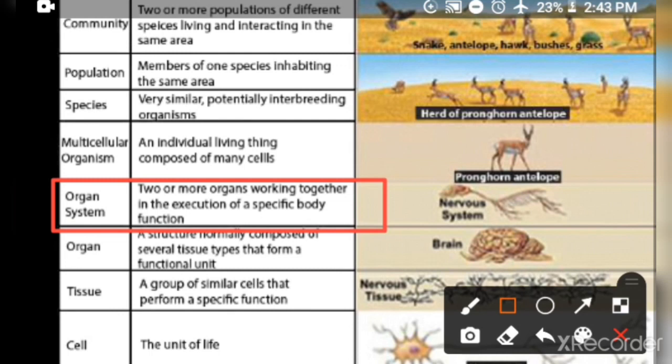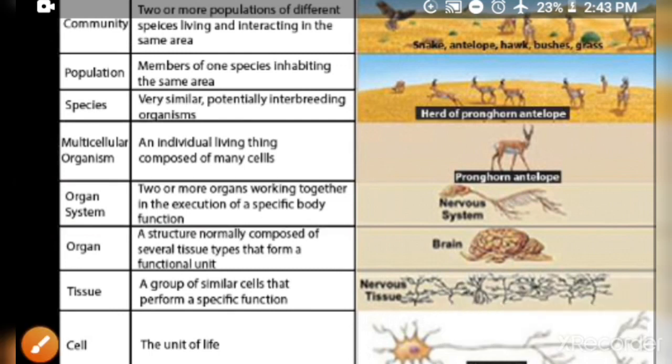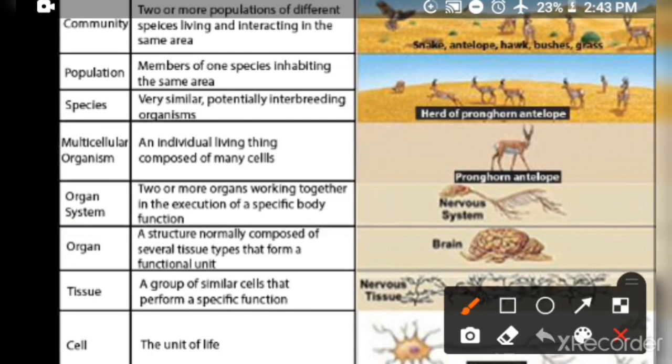And whenever different organ systems combine, they form a multicellular organism. And we can define a multicellular organism as an individual living thing composed of many cells.